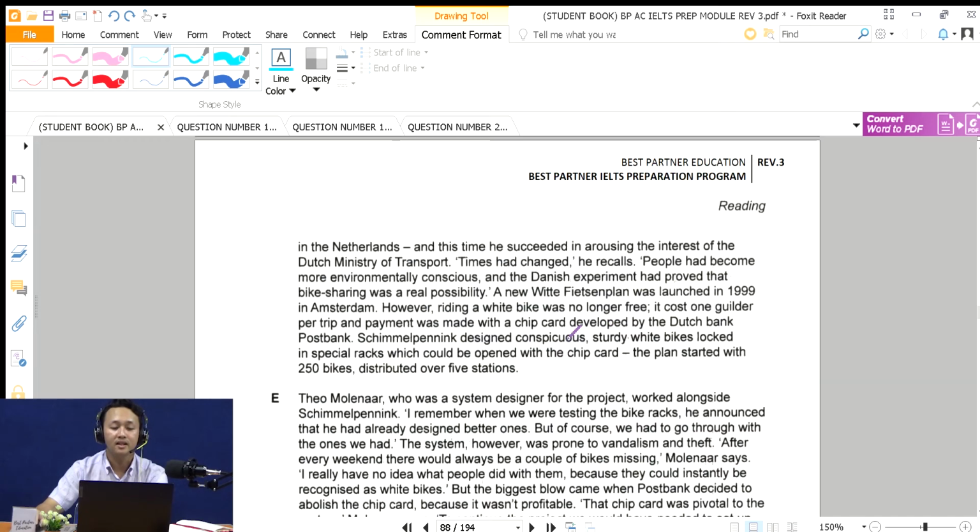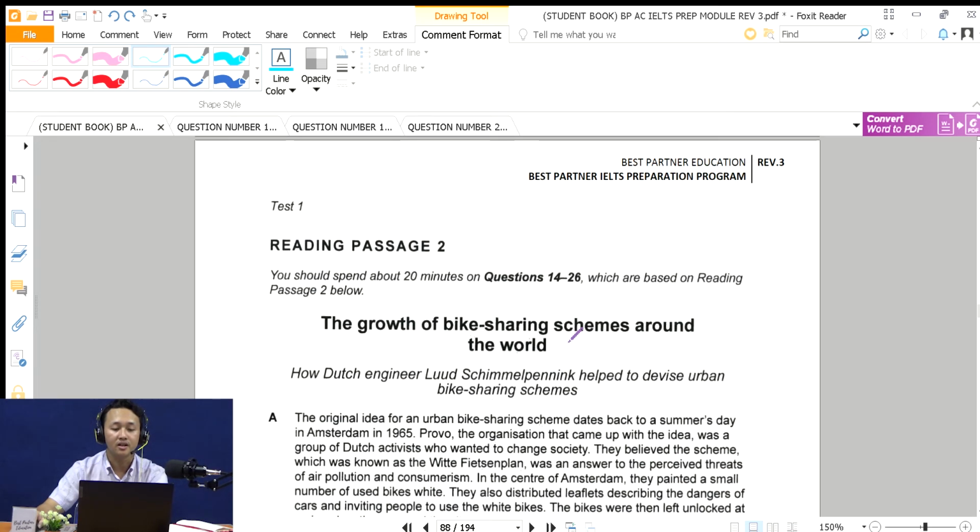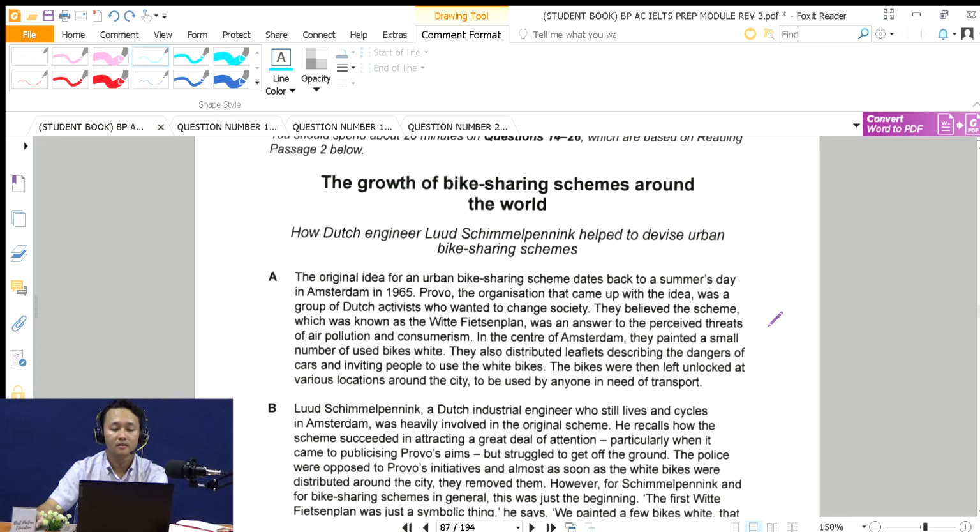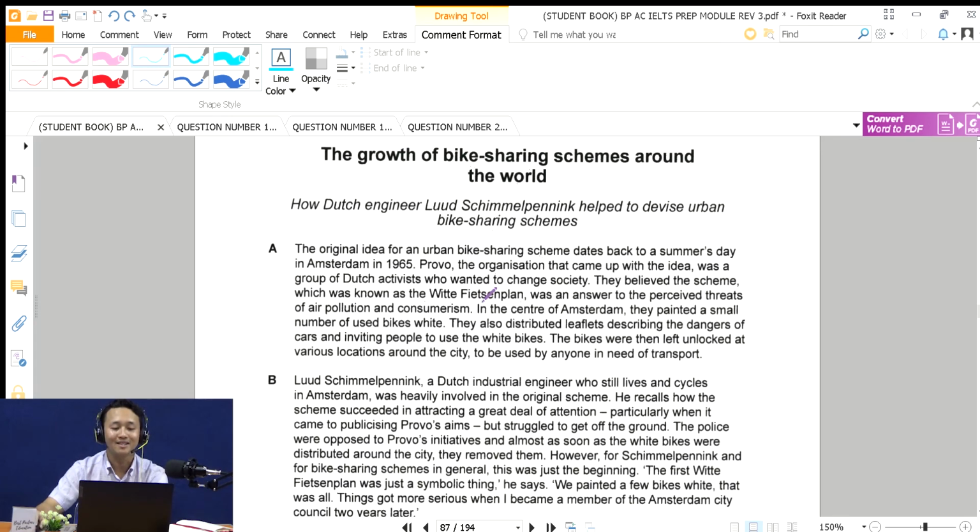Okay, let's see in here. Okay, that was quite fast. Provo, there you find it. So Provo, the organization that came up with the idea, was a group of Dutch activists who wanted to change society. So Provo is the organization, a group of Dutch activists who wanted to change society.